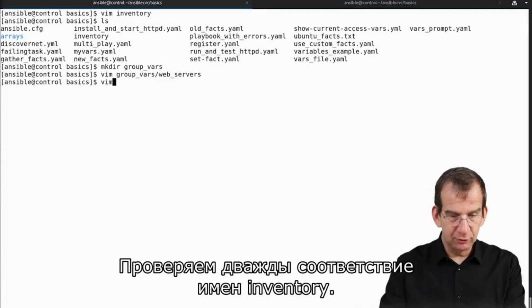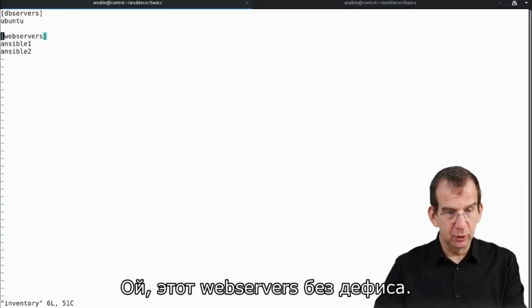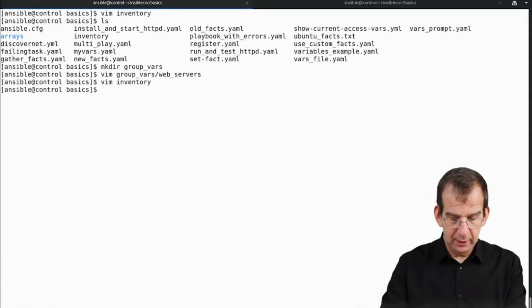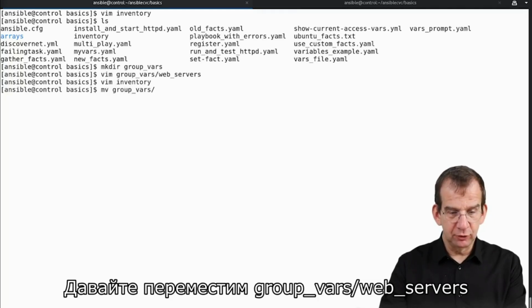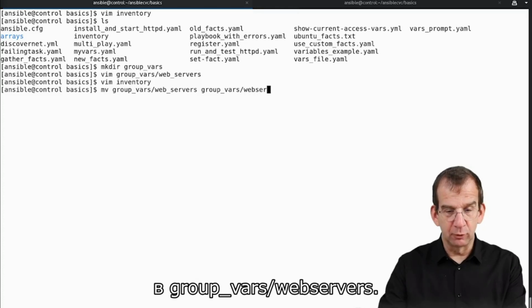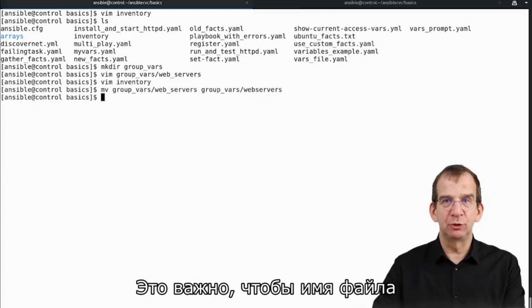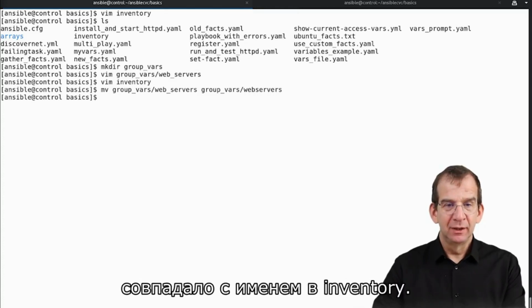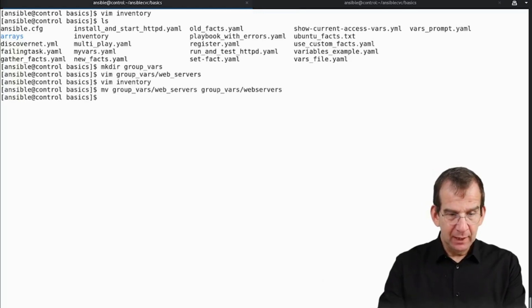Double checking, does that match the names in the inventory? Oops, it's web servers without a hyphen. So let me move group vars web underscore servers to group vars web servers. It's important that the name of this file matches the name that you are using in inventory.